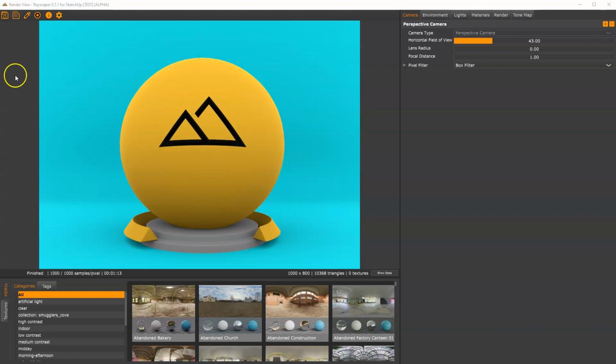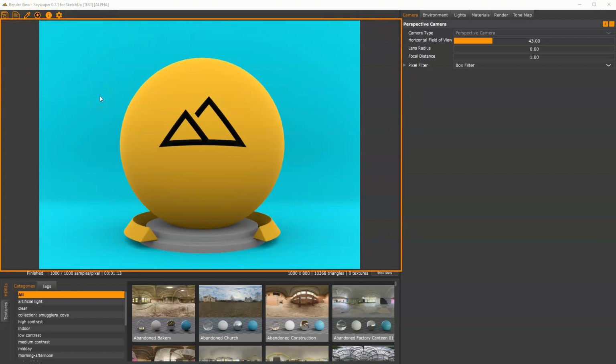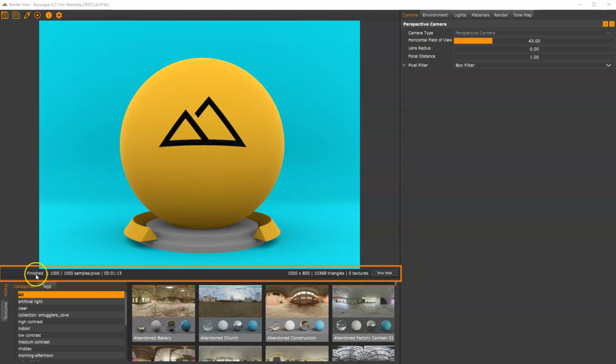So first of all, there's the toolbar. Then you have the frame buffer, which will display the output of your render in real time. Below the frame buffer, there's some status, like here that your render has finished. If it's rendering, it will show a progress bar, the number of samples per pixel, the time it took to render the image.